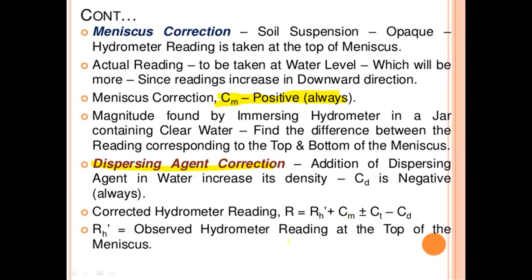Here RH is the observed hydrometer reading at the top of the meniscus. R is the final hydrometer reading. CM is the meniscus correction, CT is the temperature correction and CD is the dispersing agent correction.